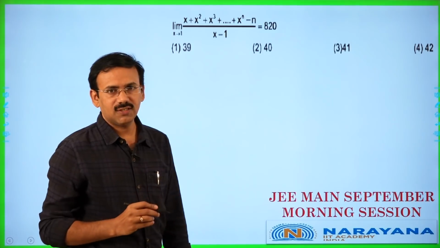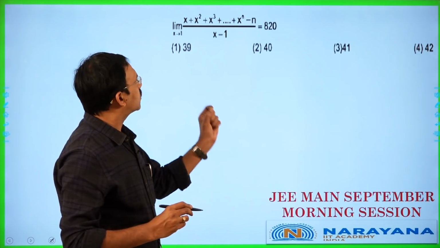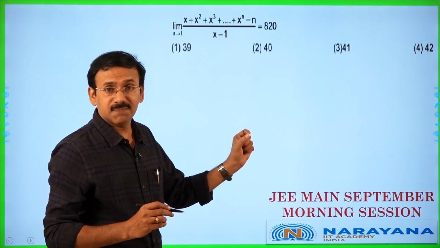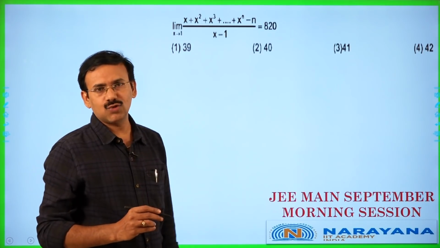The next question: limit x tends to 1, (x plus x square plus x cube plus and so on, x power n minus n) by (x minus 1) is given as 820.